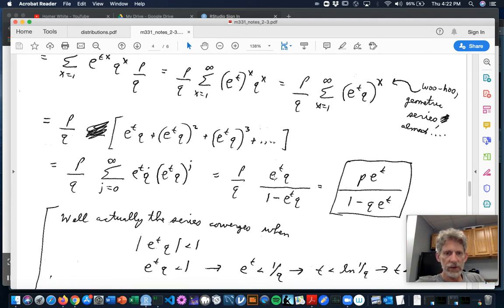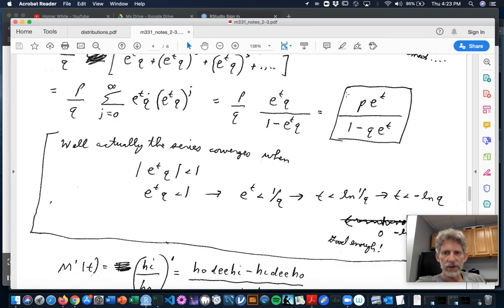Because the ratio factor has to be less than 1 in absolute value. Let's think about that later. But if it does converge, then the q's will cancel out, and I could write it like this. Or I could go back and take that q and make it a 1 minus p if I wanted as well.